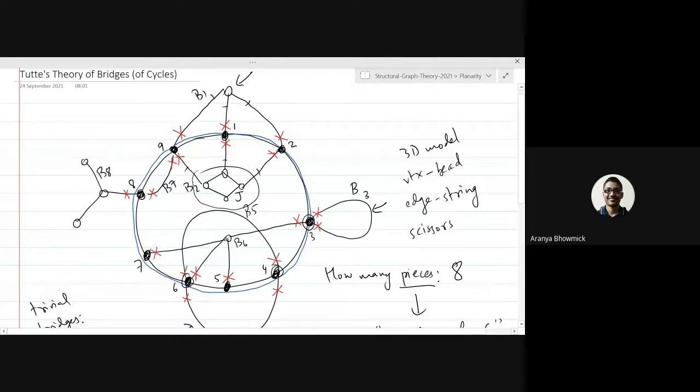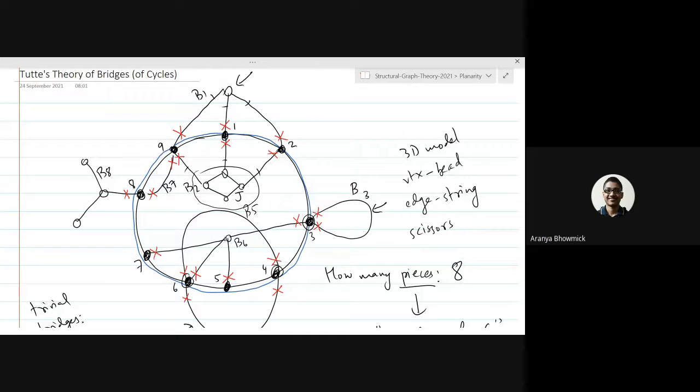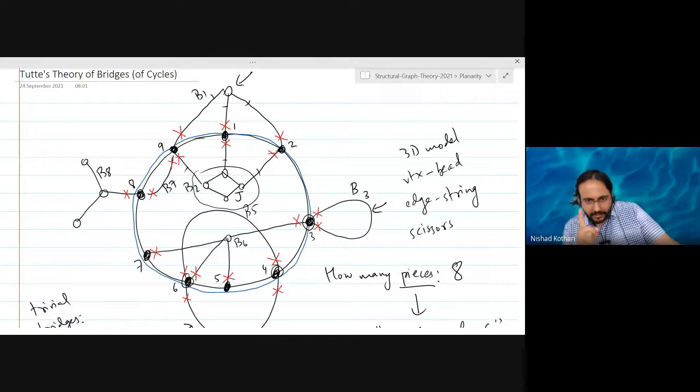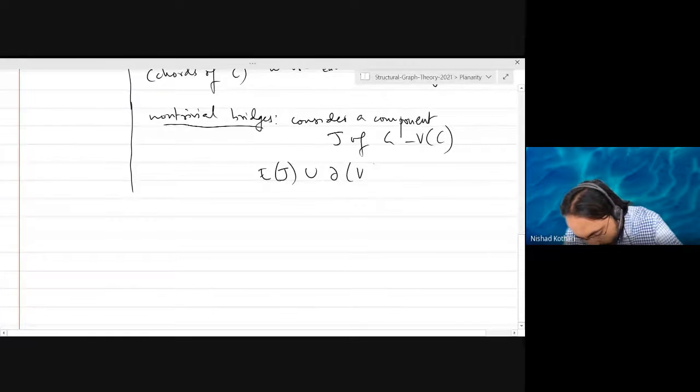Sir, I think such a component has a vertex which is a neighbor in that cycle. No, I want you to give me something more concise. This component along with some edges is a bridge. What are those edges? The crossing edges. Yes, there is a concept for that that we have been discussing in this course. What is it? Partial of that. Yes. So for that component, the edges of J along with the edges that have exactly one end in J.